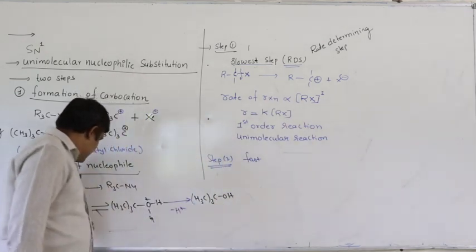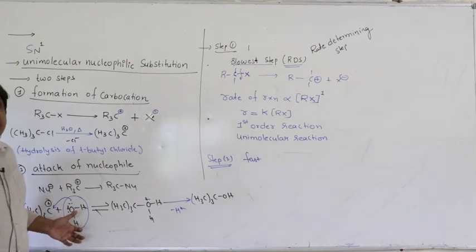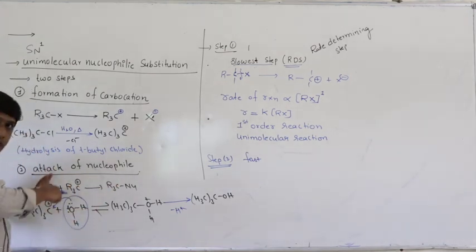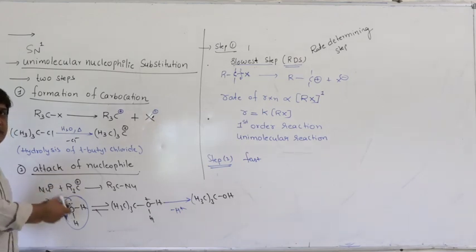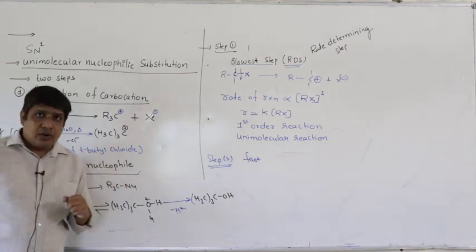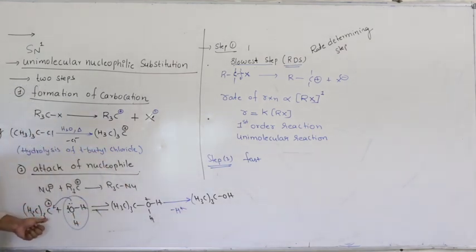Here the nucleophilicity does not play an important role. That is why the nucleophile is itself the solvent, or the solvent itself acts as the nucleophile. All it has to do is donate a pair of electrons, because it already carries a positive charge. So the solvent itself is the nucleophile, or the nucleophile itself is the solvent.